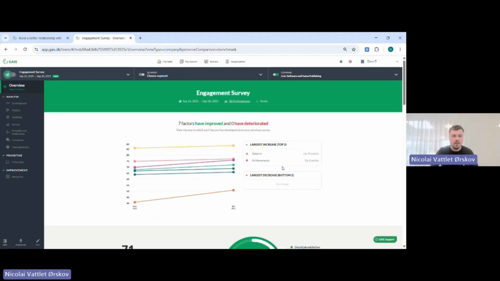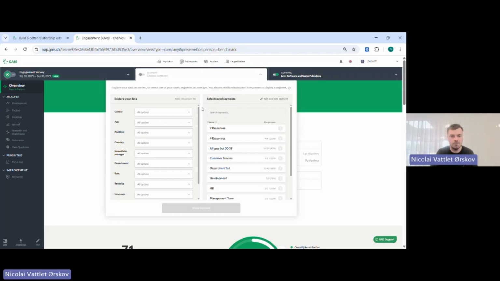So now we entered what I would call the engine of GAIS. So in here is where you will analyze all the data. And just for your own navigation, we have all the analyzing tools that we offer out here in this left bar. But before diving into some of those, I would like to just quickly run through this top dark bar we have here. And we will start here in the middle in our segment menu. So our segment menu is where you can essentially pick what data you would like to see when going through those menus here on the left.